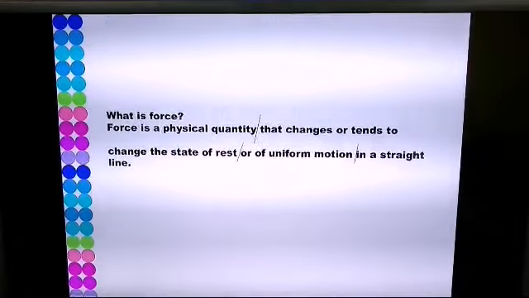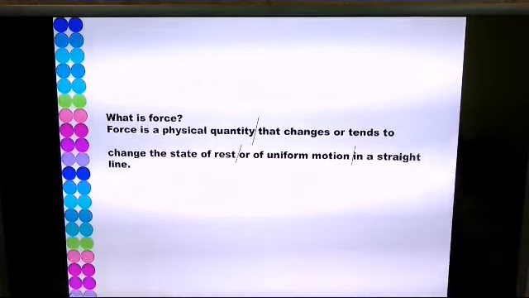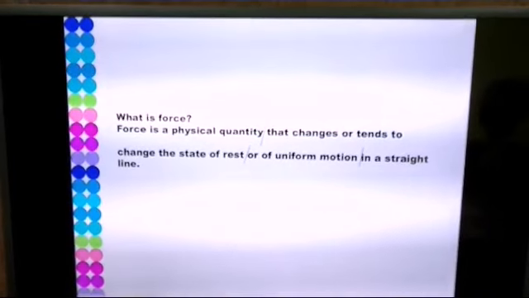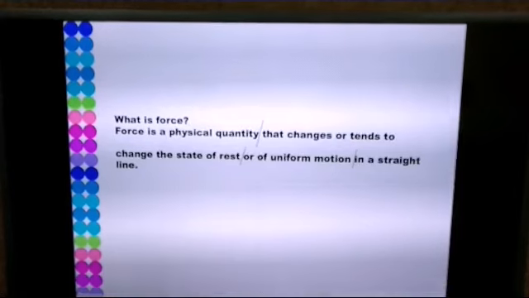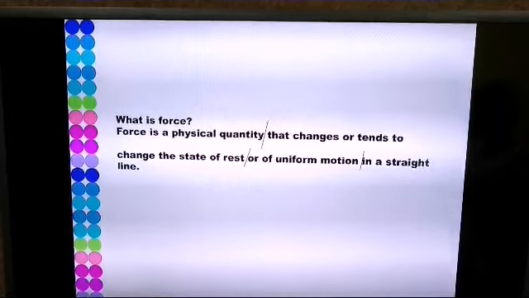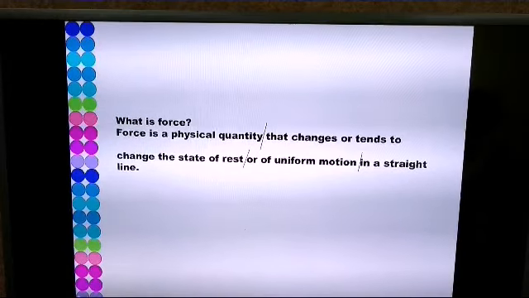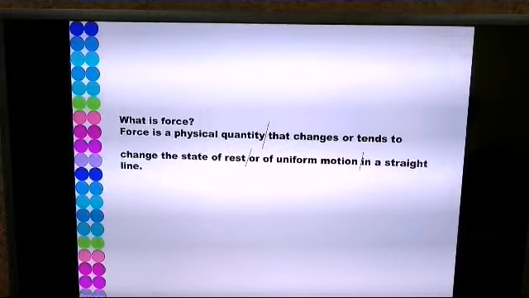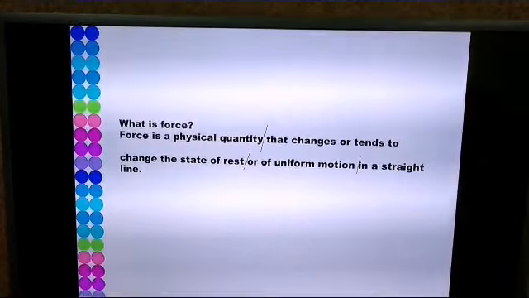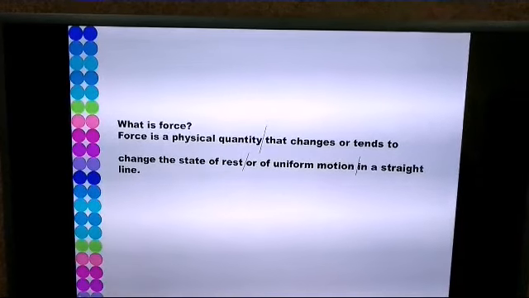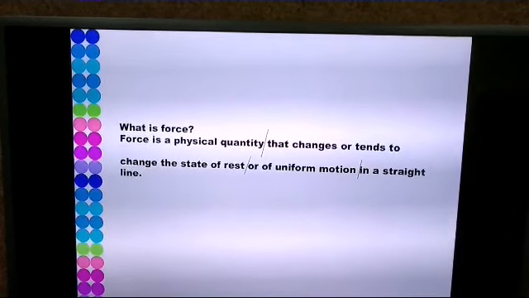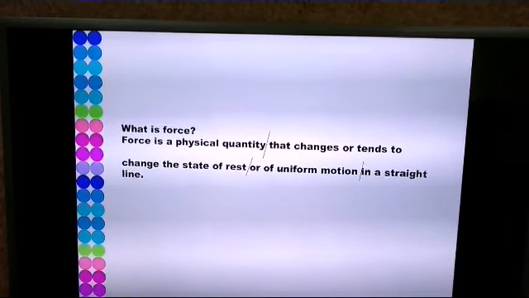So as you can see, the definition of force is a physical quantity, which means it can be measured, that changes or tends to change the state of rest, meaning when force is applied on an object which is in a state of rest, it goes in a state of motion, or of uniform motion, which means when force is applied on an object moving with uniform motion, the speed of an object can increase or decrease, the direction can change, or it might come to a state of rest and in a straight line.